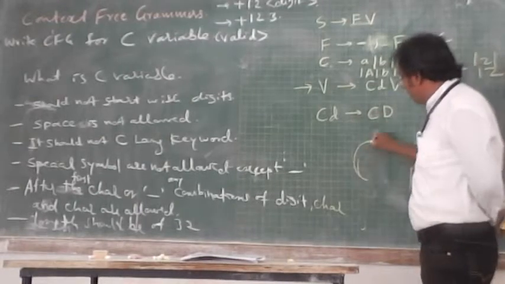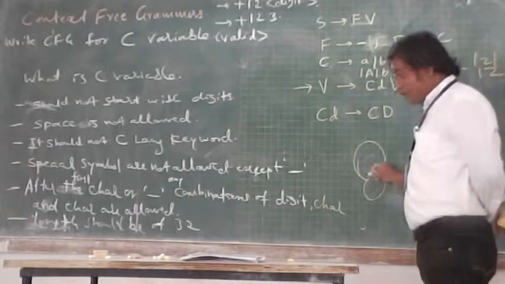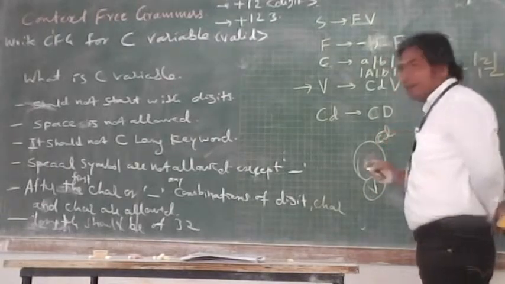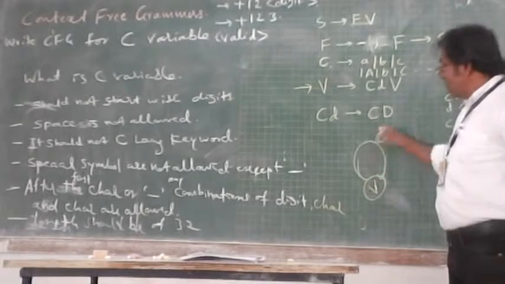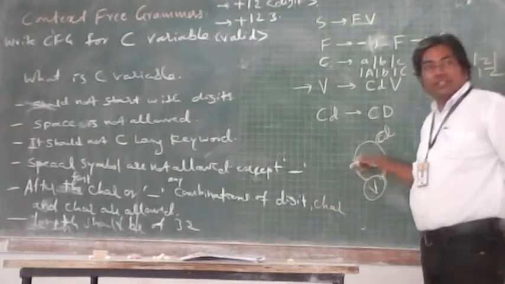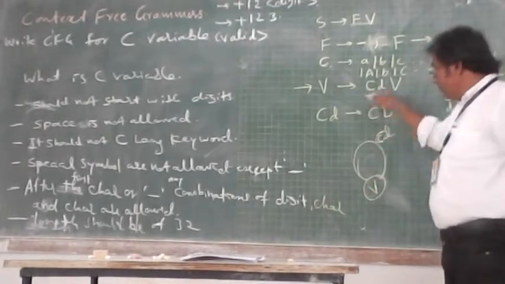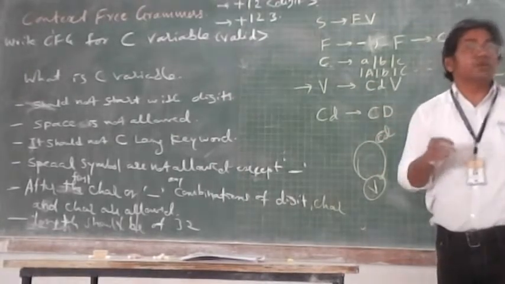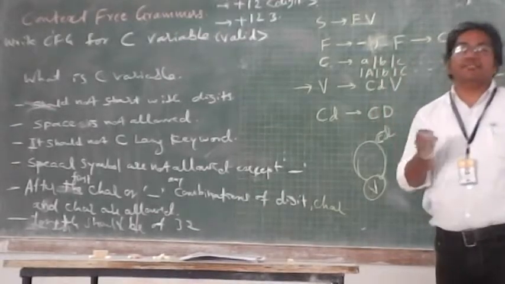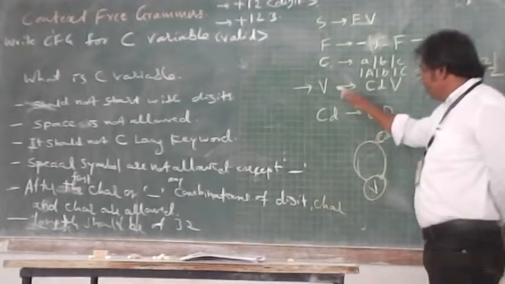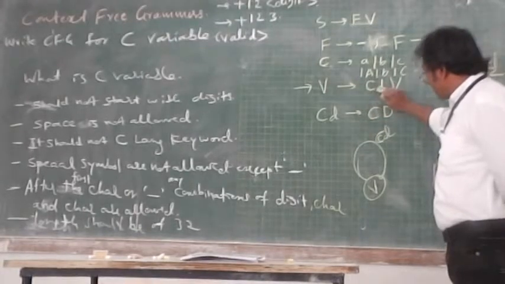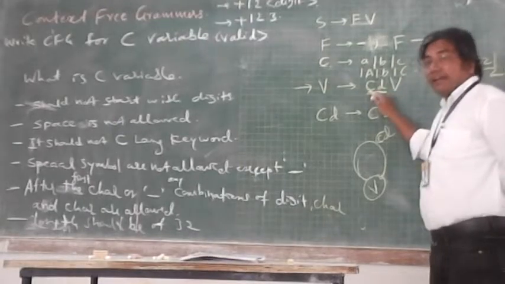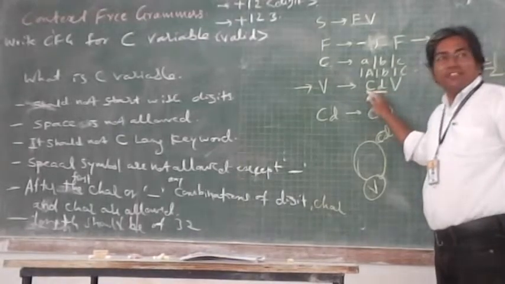V plus V means what? This way, from being at a particular state, you are going for CD. So this is V implies CDV. This loop allows you to grow your symbols any number of times. Got it? So here V I have replaced by CDV, where CD I considered for character or digit, combinations of character or digit.